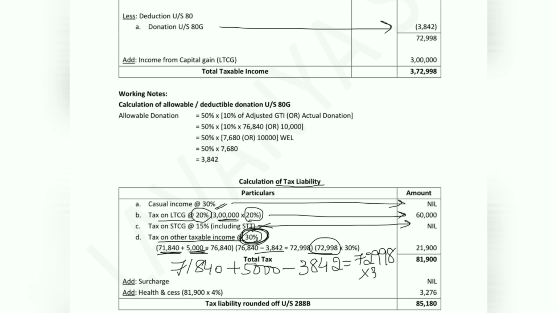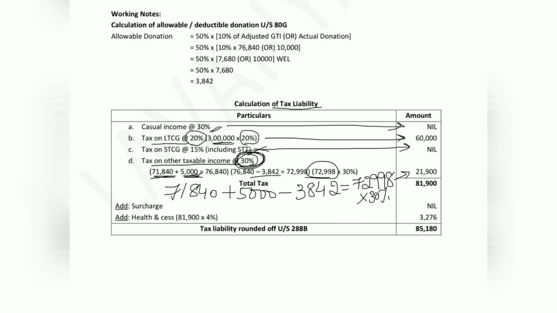If you calculate 30% on this, the value which we get is 21,900. So 60,000 plus 21,900, we will get 81,900. Now since the value has not exceeded the limit, we will not calculate surcharge. We will calculate health and education cess at the rate 4%.